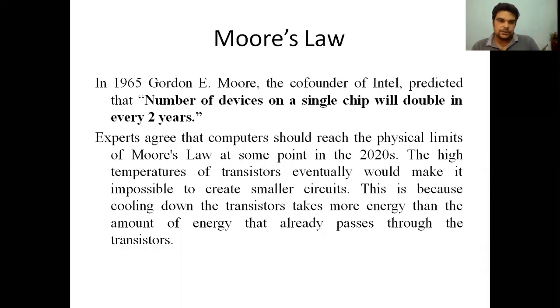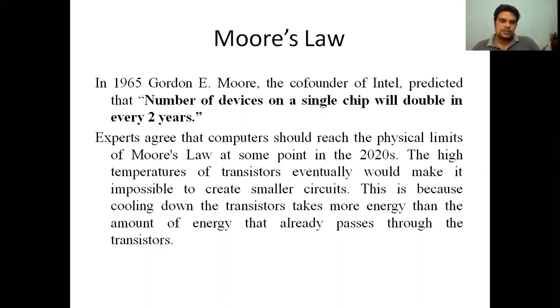Experts basically agree that computers will reach the physical limits of Moore's law by the end of the 2020s, because the number of transistors on a single IC will increase at a very high rate, and that would make it impossible to create further smaller circuits.